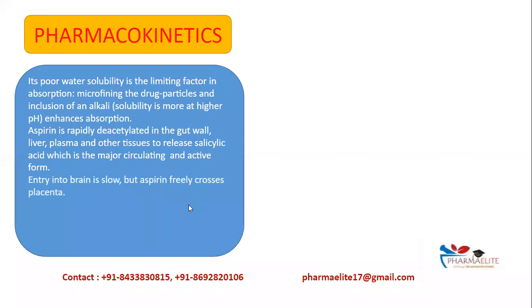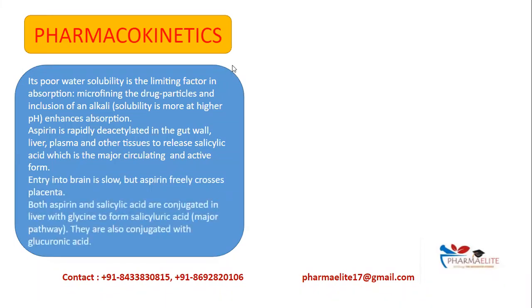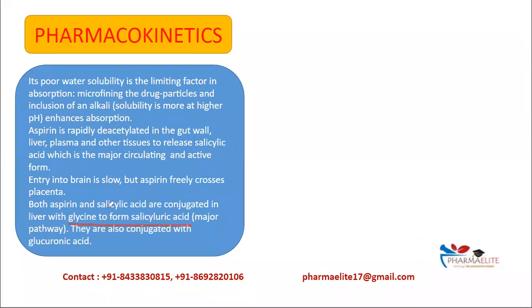Next, entry into brain is slow, but aspirin can freely cross the placenta. Then both aspirin and salicylic acid, which is its active form, are conjugated in the liver with glycine to form salicyluric acid, which is the major metabolism pathway, and they can also conjugate with glucuronic acid.